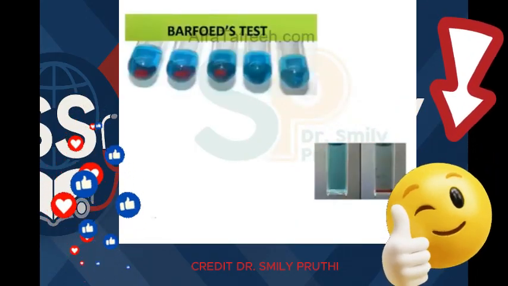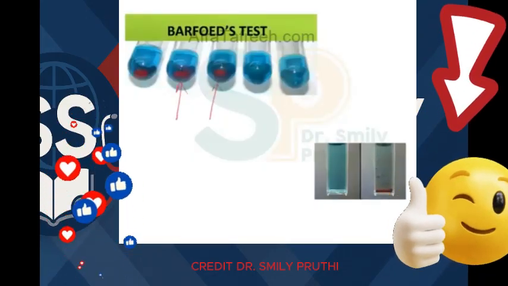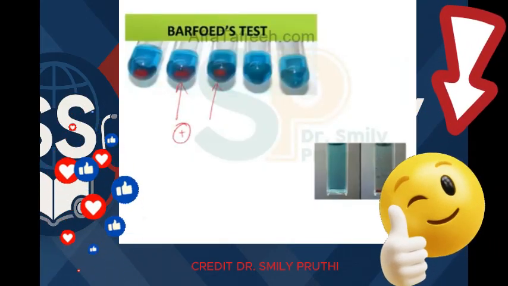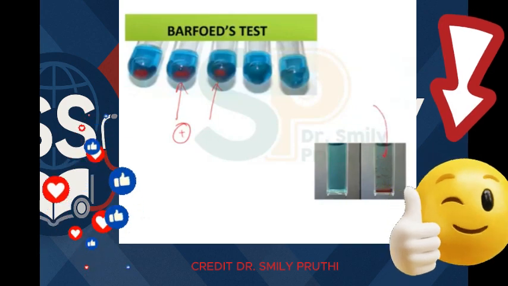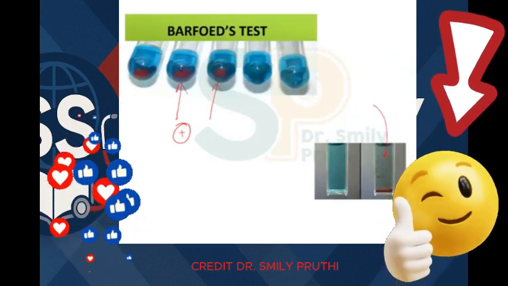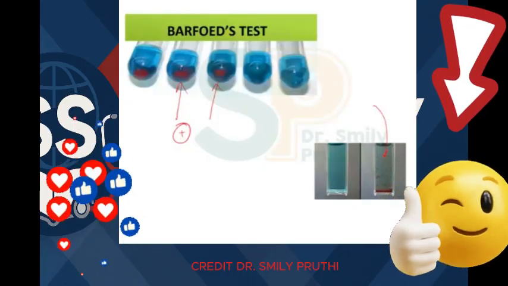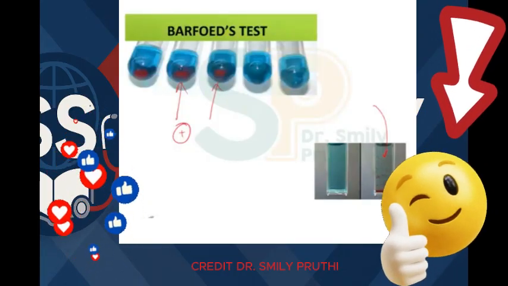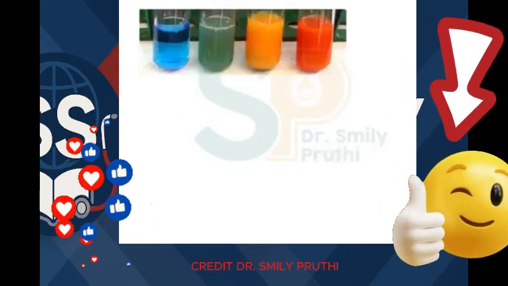So see here, this is the red precipitate which is positive for monosaccharides. If an image based question is asked, you should be able to recognize the red precipitates of this Barfoed's test, right? Then let's do some more tests.